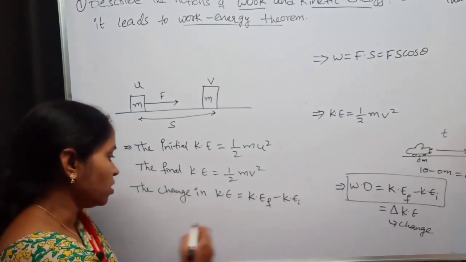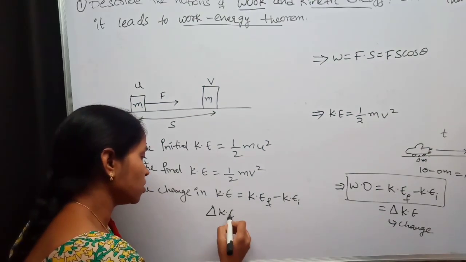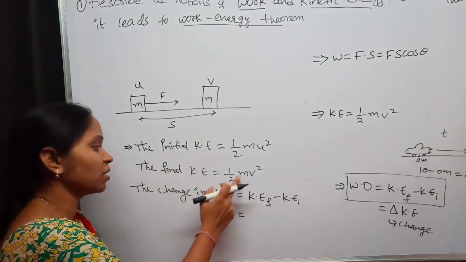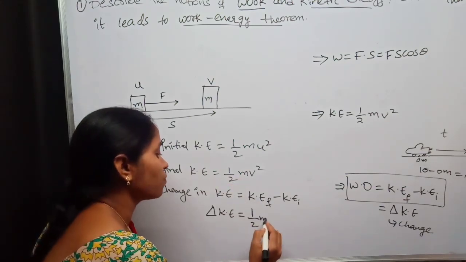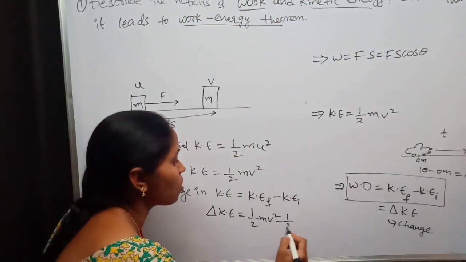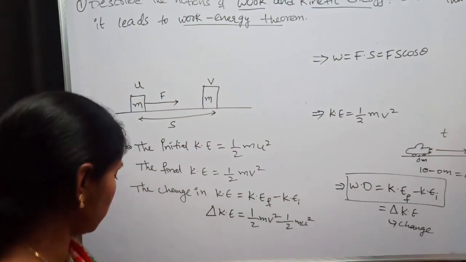Okay, and this change is denoted with delta. Change of kinetic energy is, what will be the final kinetic energy? What is the final kinetic energy? Half mv square minus initial kinetic energy, which is half mu square. You just copy this.